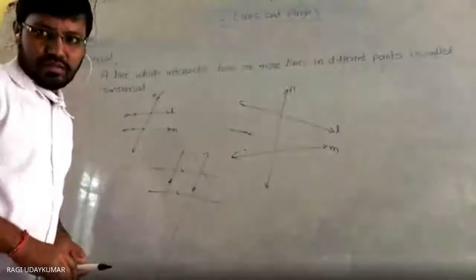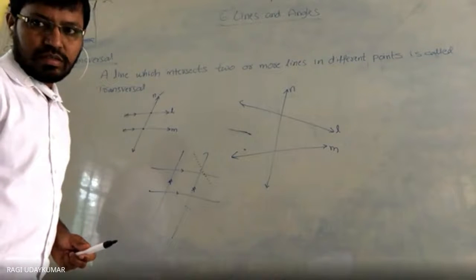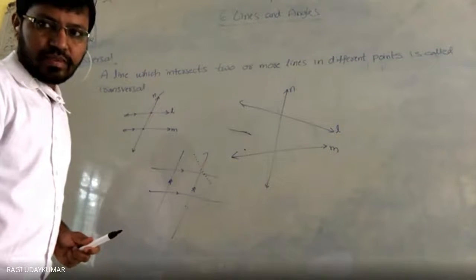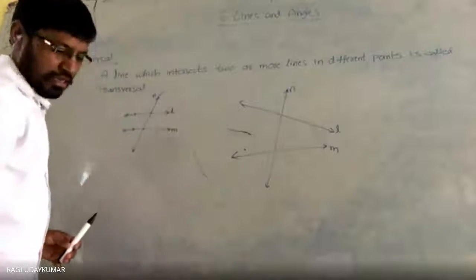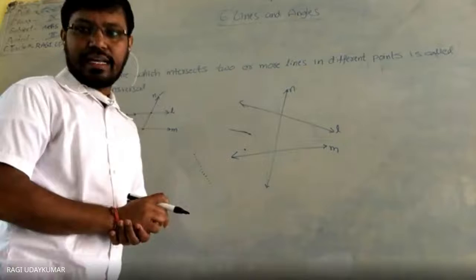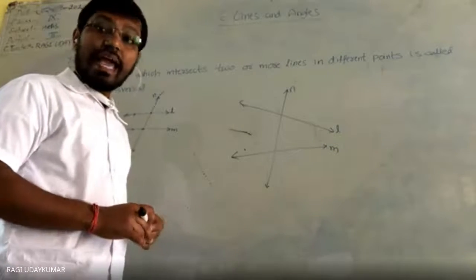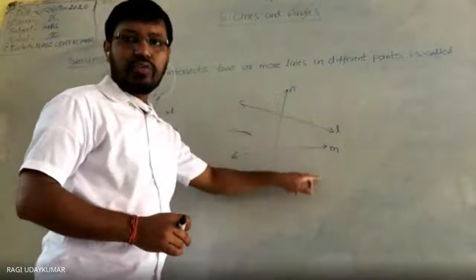And here this is the denotation in a figure. Someone is asking some doubt. Okay. So here that is the denotation. Suppose if the lines are not parallel, here it is not mentioned they are parallel, L and M. Then in this case also N is called a transversal to L and M. N is a transversal to L and M.